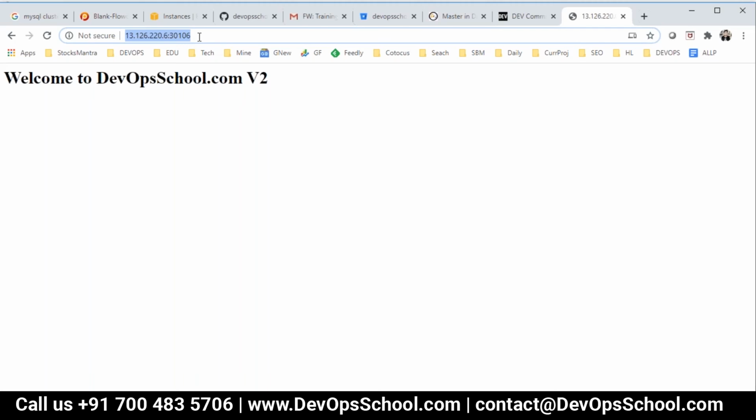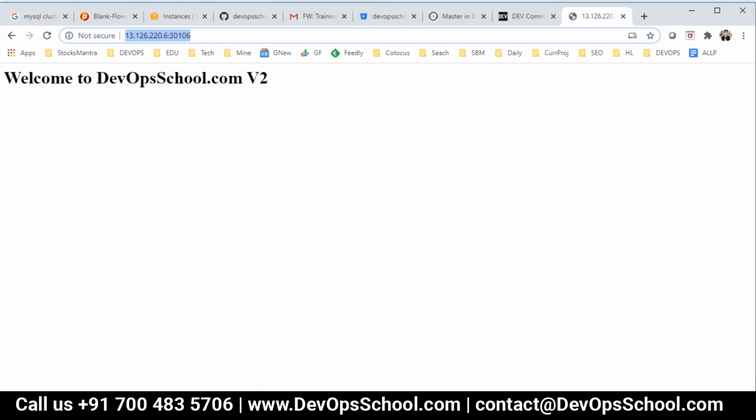Yes. Did you understand the node port concept? When you create a node port, it will expose to the outside.